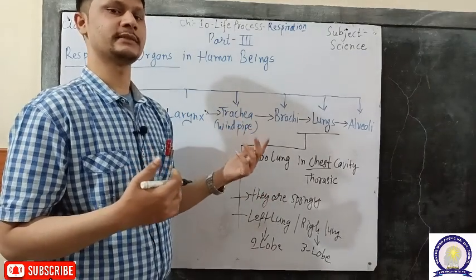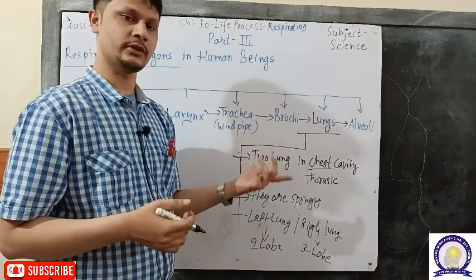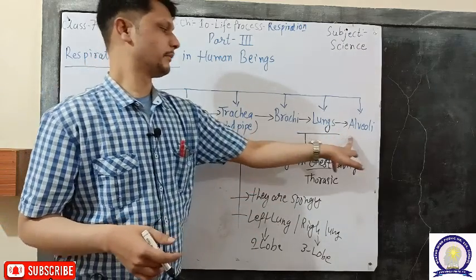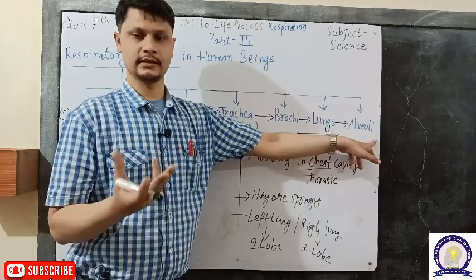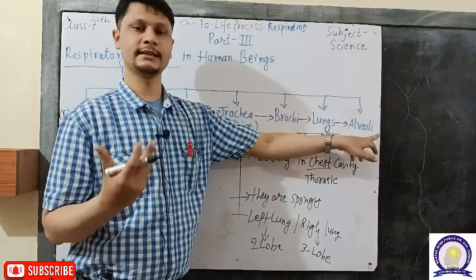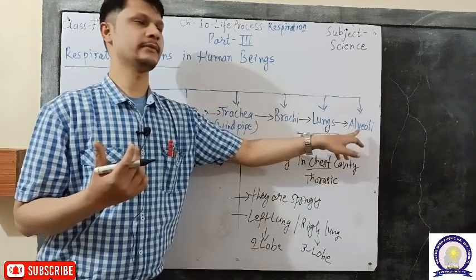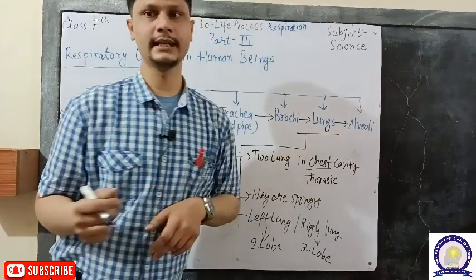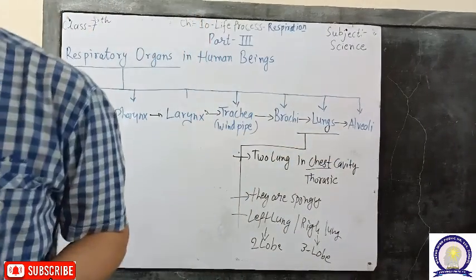Bronchioles can be classified as primary, secondary, tertiary and terminal bronchioles, and ultimately these bronchioles make a bunch of alveoli, and these alveoli are ultimately the site where gas exchange occurs. Now we will discuss the role of alveoli in the respiratory process.